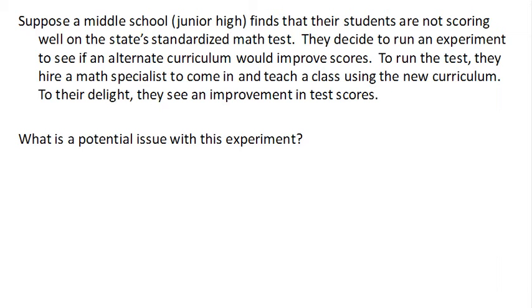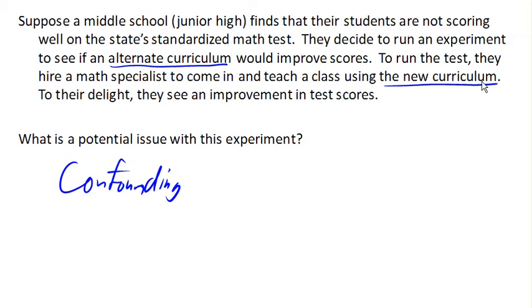Now, there's a big issue with this experiment, and it's an idea called confounding. Confounding is what happens when you can't tell what caused the result of the experiment. In this case, the original treatment was the alternative curriculum. They're really wondering, is this alternative curriculum going to work? And certainly, they did in fact use the alternative curriculum. So that was a treatment in the study.